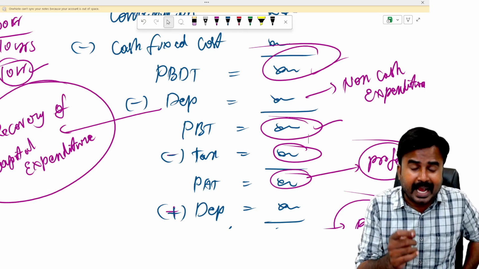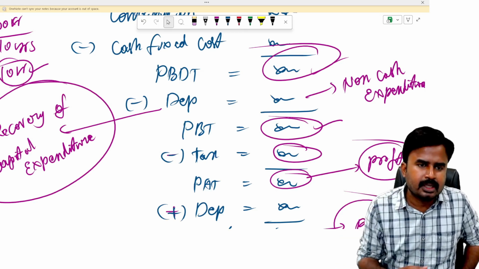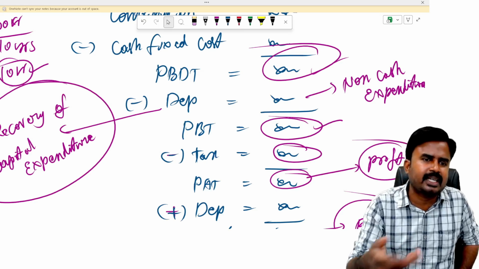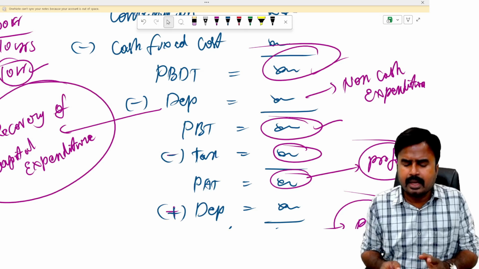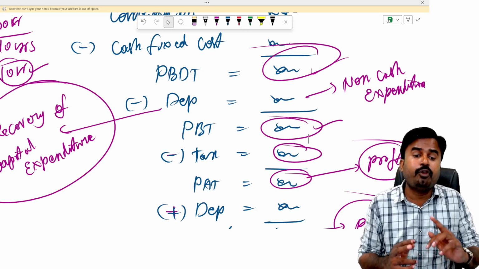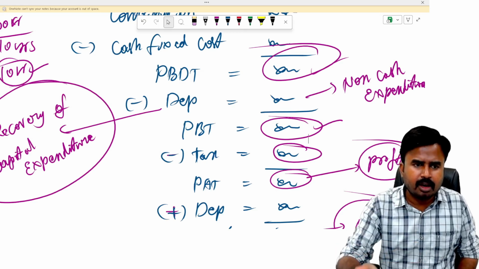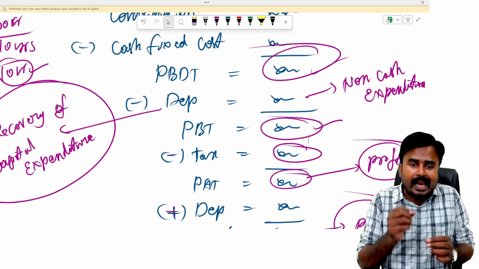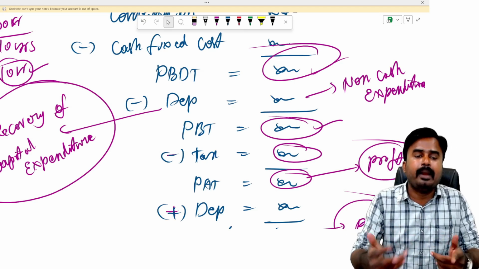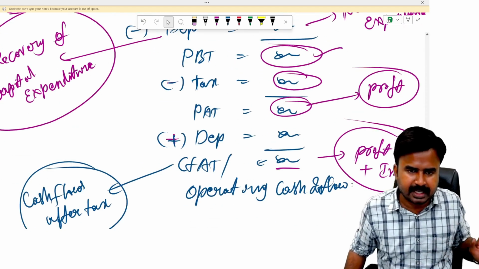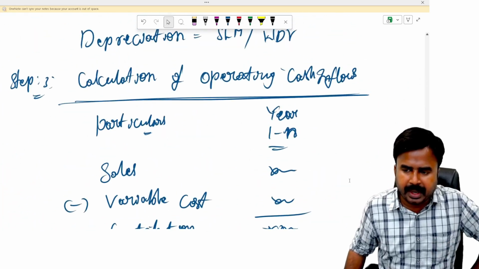So there is a reason why you're deducting depreciation and why you're adding depreciation. To get what? Tax saving. If you don't deduct depreciation, you're supposed to pay higher tax. So to reduce your tax liability, you must deduct depreciation. This is a simple way of understanding actually. So I can say one thing: depreciation is a before tax deduction and after tax addition. So before calculating tax liability, deduct depreciation, and after calculating tax liability, add depreciation to get what? CFAT. That's the understanding of this statement called calculation of operating cash inflows.